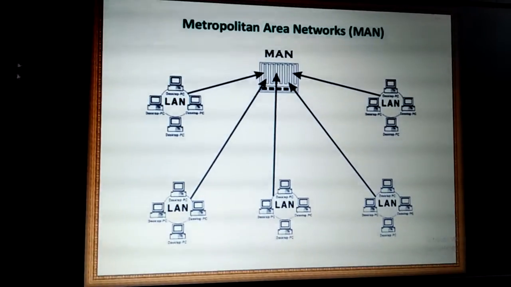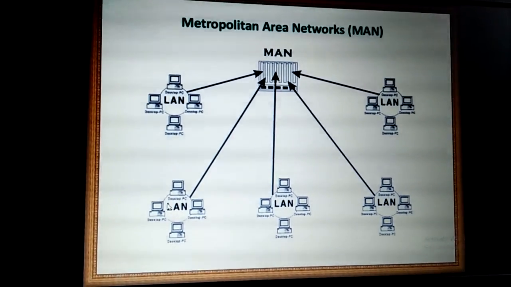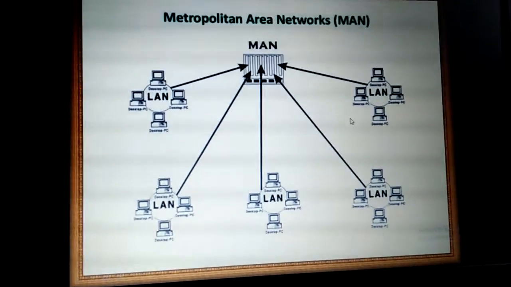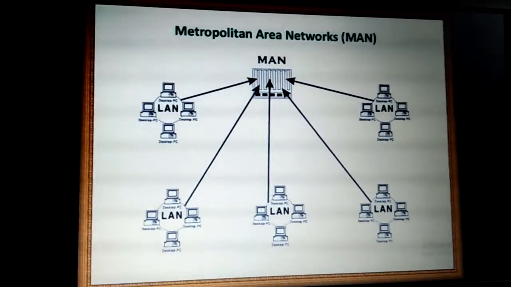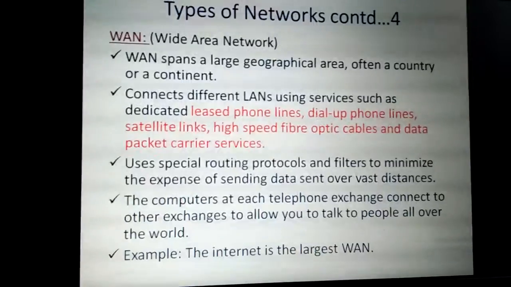So this is a simple diagram for understanding metropolitan area networks. Here different LANs are used: first LAN, second LAN, third, 4 and 5. So 5 different LANs are going to be connected in order to make a metropolitan area network.